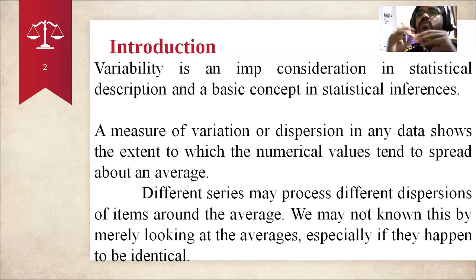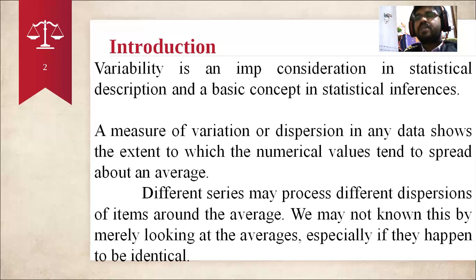Here, tend to be spread about an average means how much each and every value or observation is spread, that is, how much it is spreading from the average value. That is what we need to learn in measures of dispersion. Measures of dispersion show how much is spreading from the mean value, the average value. And different series may possess different dispersions of items around the mean, around the average.